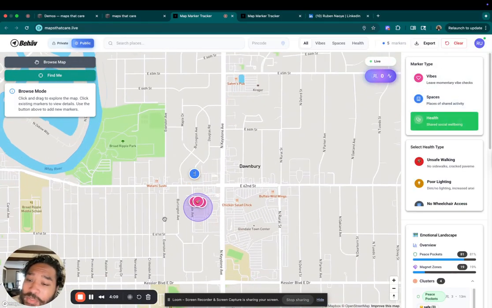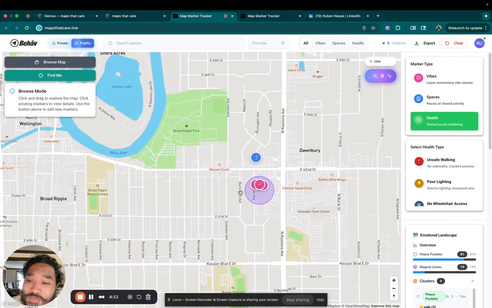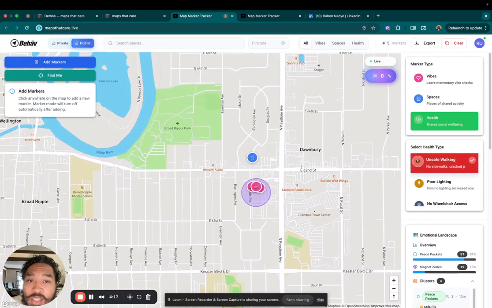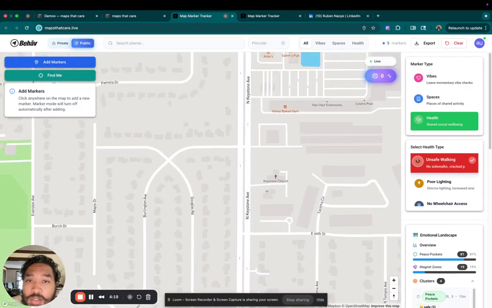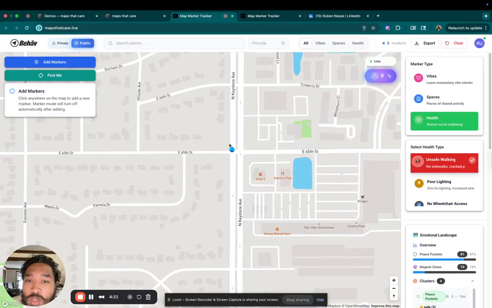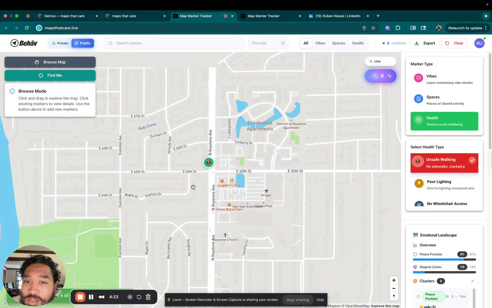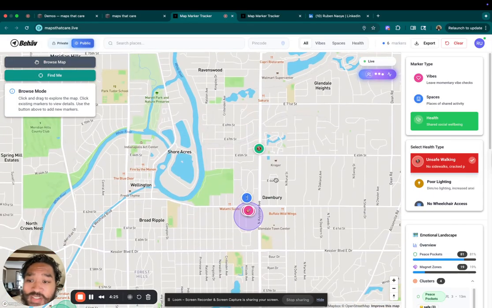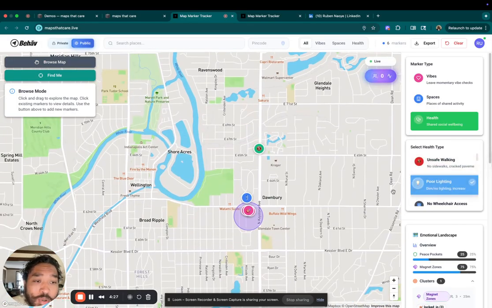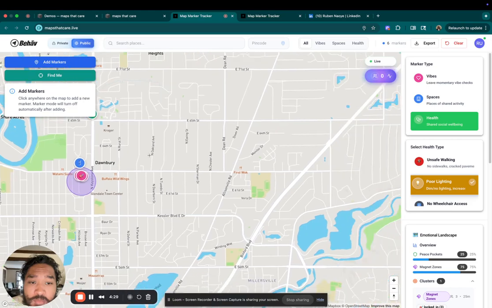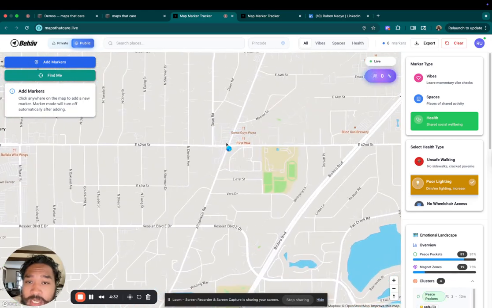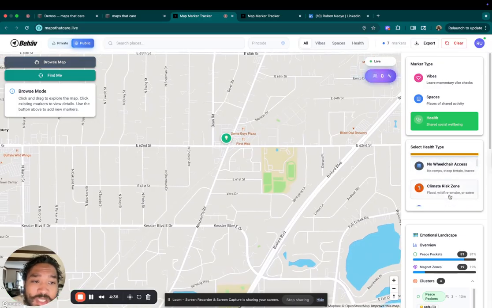So that's what vibes, spaces, health barriers. These are things that are going to be public health things. Some people are made aware of them. Some people aren't. The goal is to help everyone be made aware of them. So if there's an unsafe walking area that you're walking along here, I know there is somewhere over here, some of the sidewalks aren't that great. You can add that in there so that people are made aware that it is just an unsafe place to walk. Poor lighting. Let's say there's poor lighting somewhere. There's a street lamp out. Let's just say arbitrarily. You can put that on there so people are made aware. And a bunch of these other things.